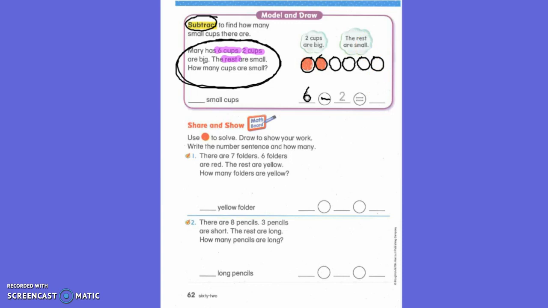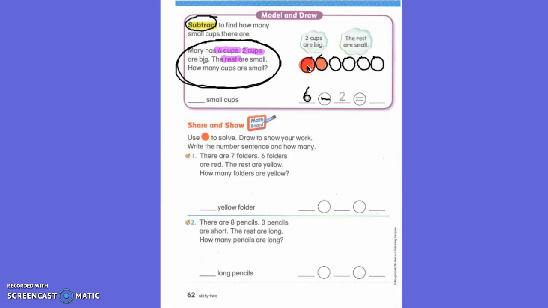What does our story tell us to do? Okay, it tells us how many are big first. And how many are big? 2 are big. So we are going to color 2.